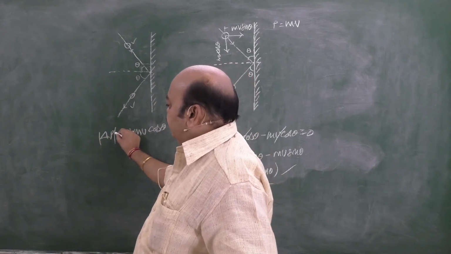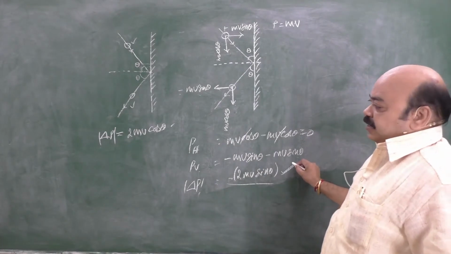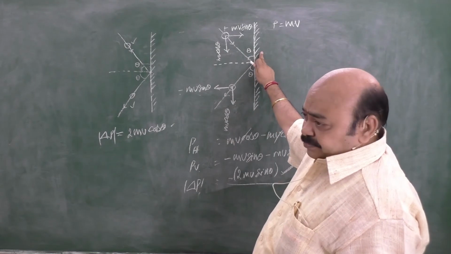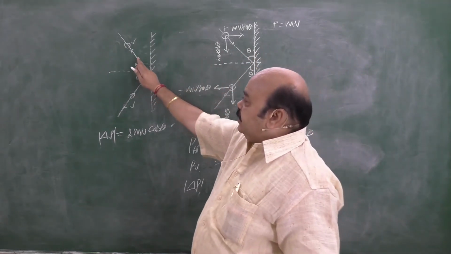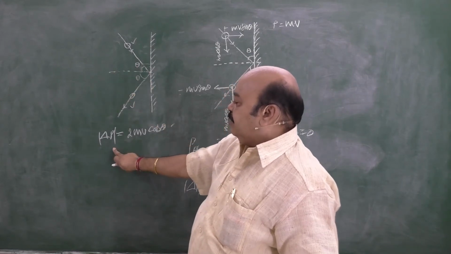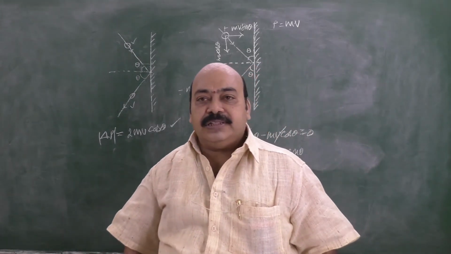The magnitude of the change in momentum in the previous case is 2mv sin theta when the ball is making an angle theta with the wall. But in this case, the ball is making an angle theta with the normal. In this case, the magnitude of change in momentum is given as 2mv cos theta.